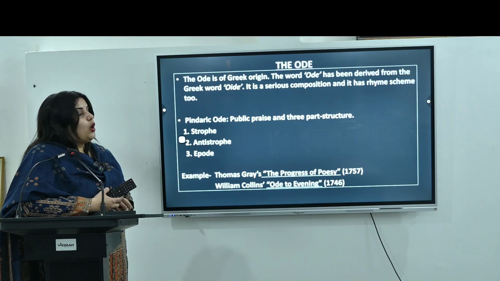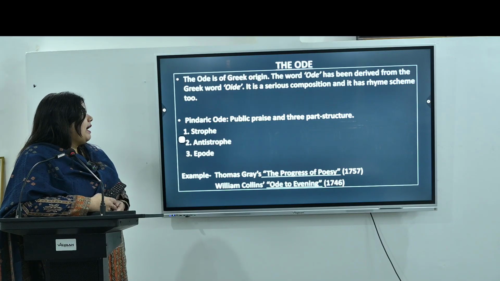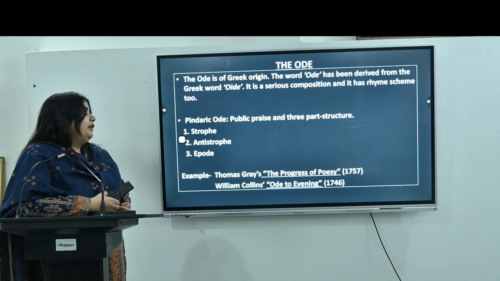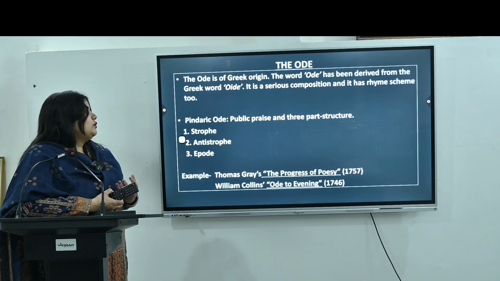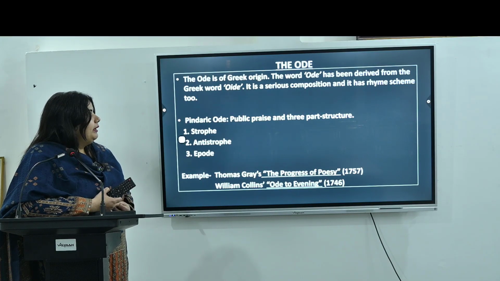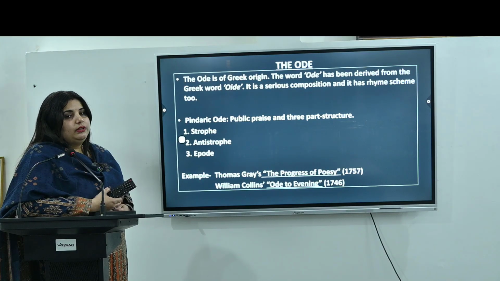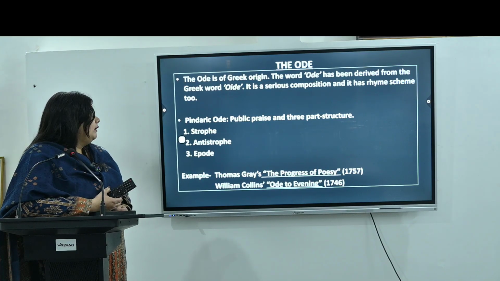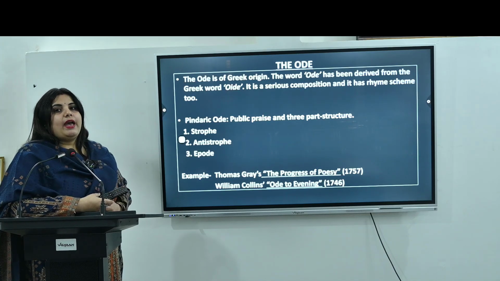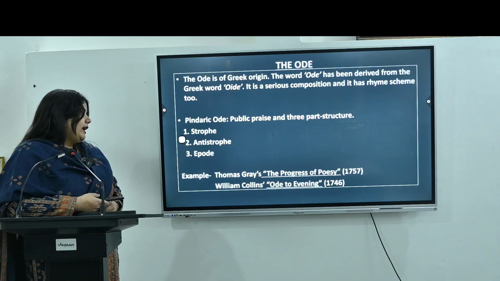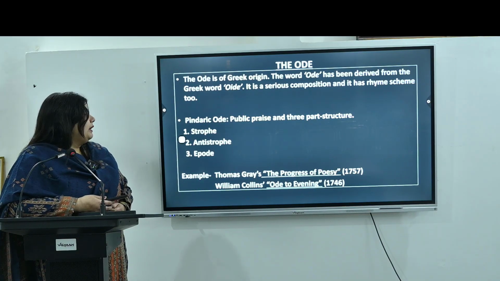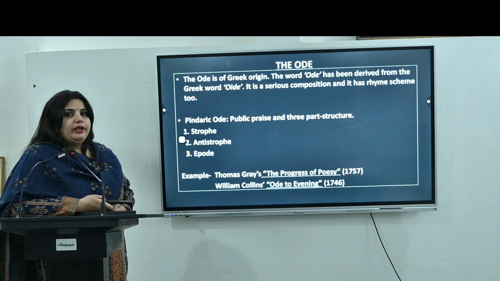If we talk about the types, the first one we have is the Pindaric ode. The main feature of this ode is that it focuses on public praise and is written in a three-part structure. The three parts of the Pindaric ode are strophe, antistrophe, and epode. Examples of the Pindaric ode are Thomas Gray's The Progress of Poesy and William Collins' Ode to Evening.